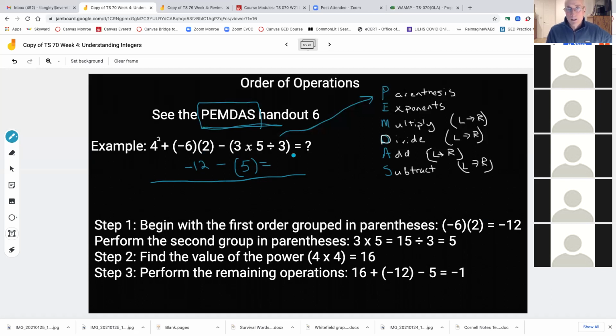I did everything in parentheses first. Then the next rule is exponents. If I pick another color here, just to help it be visual, this is my exponent here. I'm going to do that next.